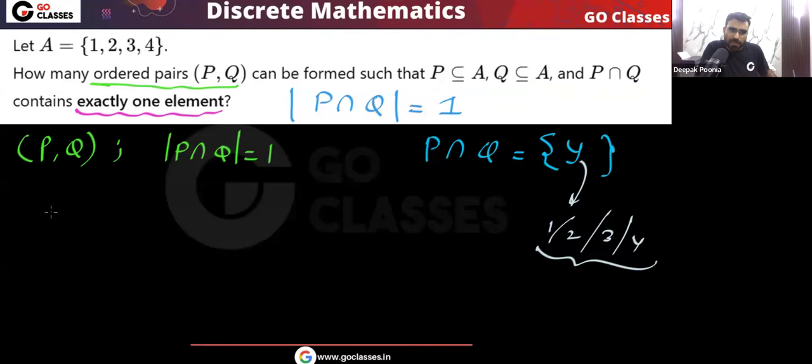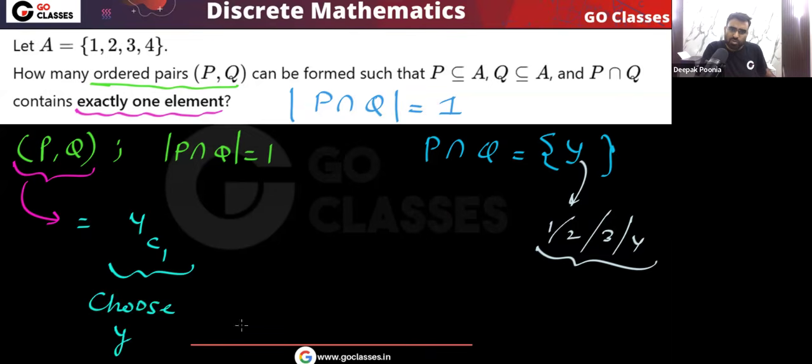So you can see the number of such pairs. To create this, first you find 4C1. You choose basically this element Y. Is this clear? This element Y you choose, and it will be common in P comma Q. From these four elements we are choosing one element, that element will be common in P comma Q. What about the remaining three elements? Can you tell me?